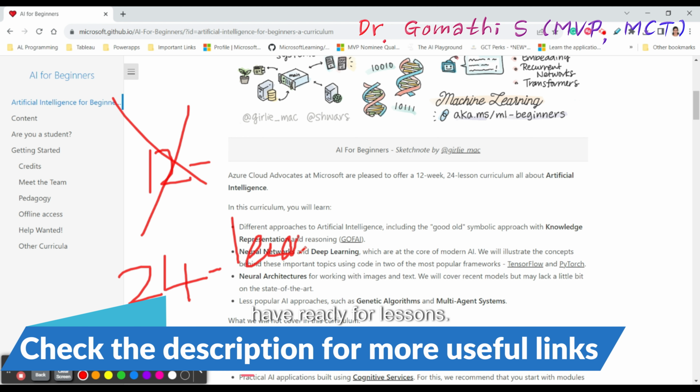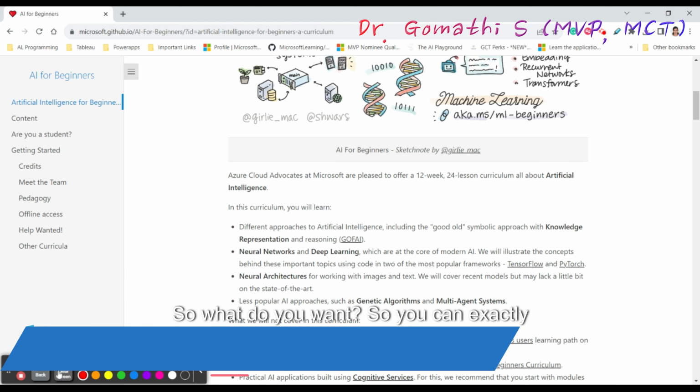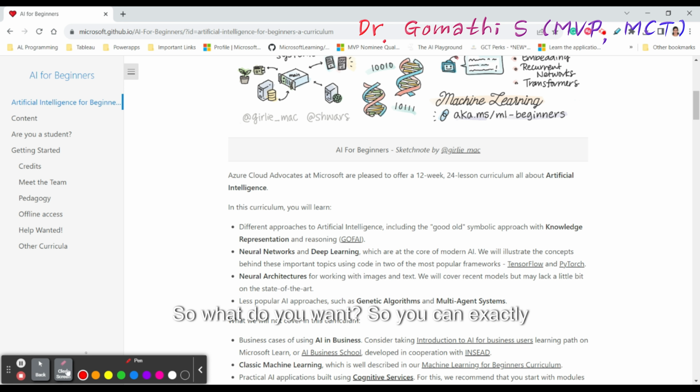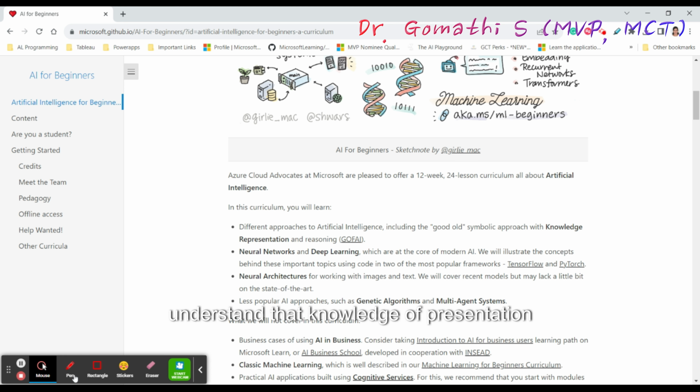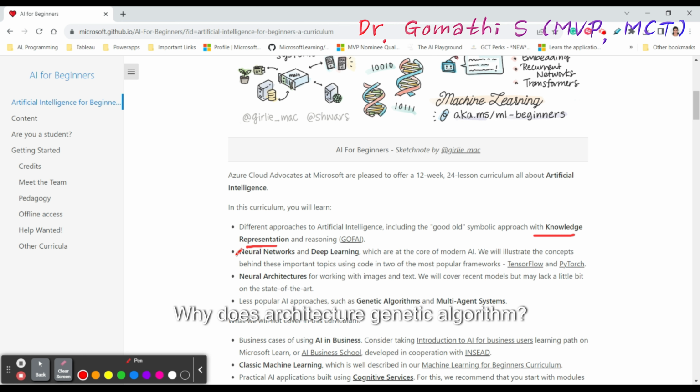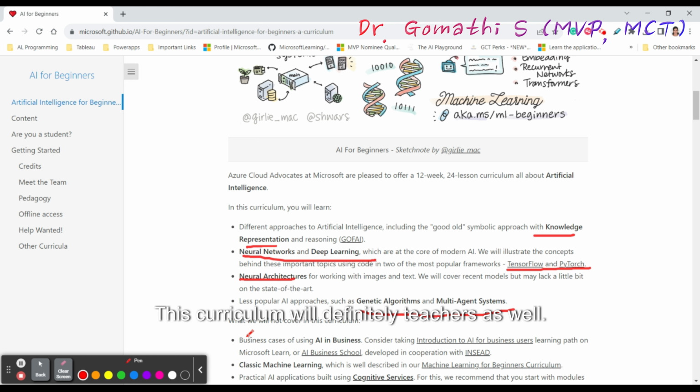So what will you exactly learn in this curriculum? You will understand knowledge representation and reasoning, neural networks and deep learning very clearly, TensorFlow and PyTorch, neural architecture, genetic algorithm, and multi-agent system.